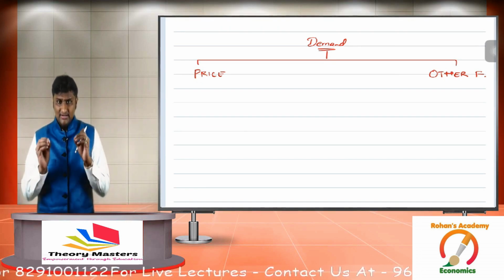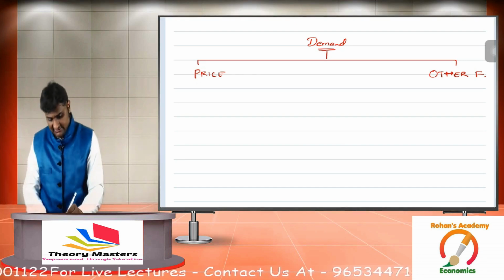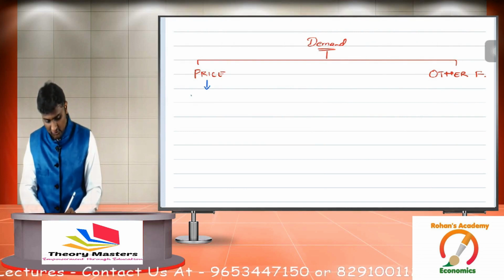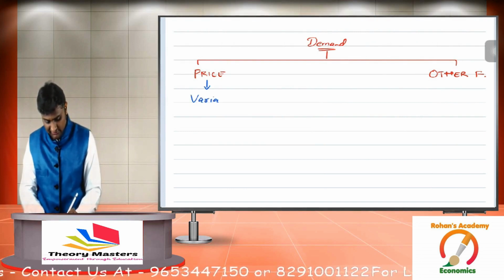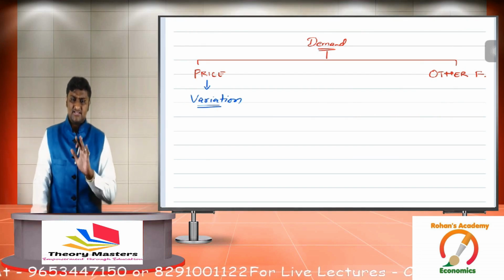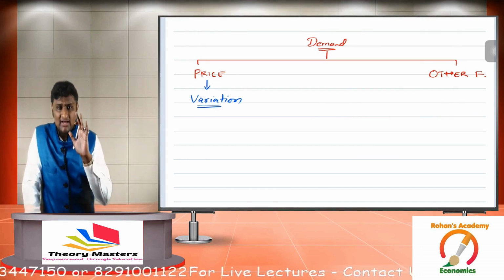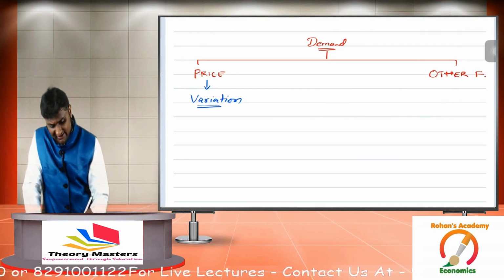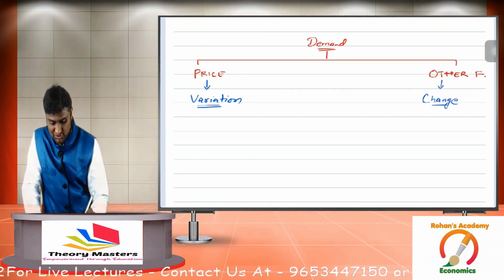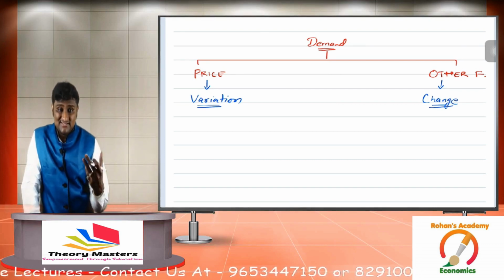Now अगर demand सिर्फ और सिर्फ प्राइस की वजह से बदलता है, we call it as variation. What do we call it as? Variation. और अगर डिमांड अदर फैक्टर्स की वजह से बदलता है, we call it as change. Call it as what? Change.